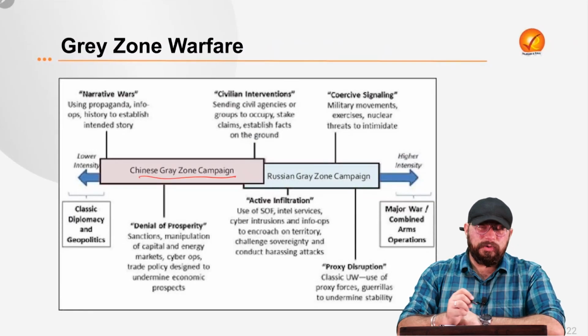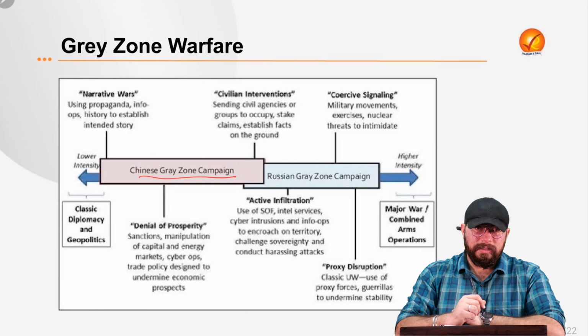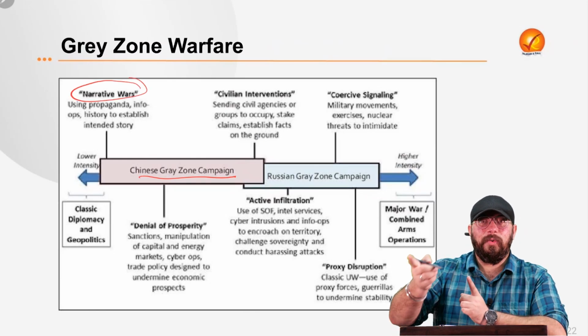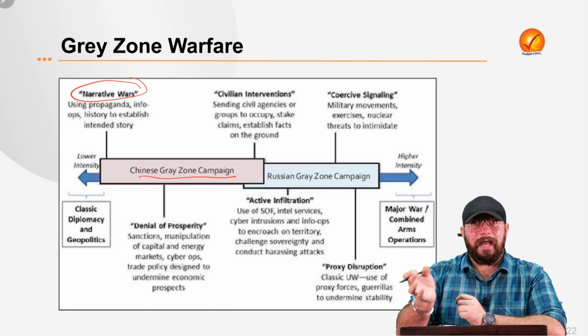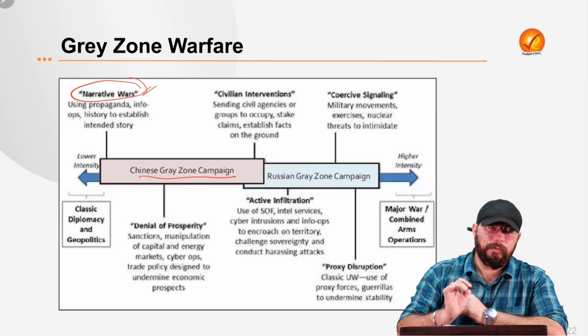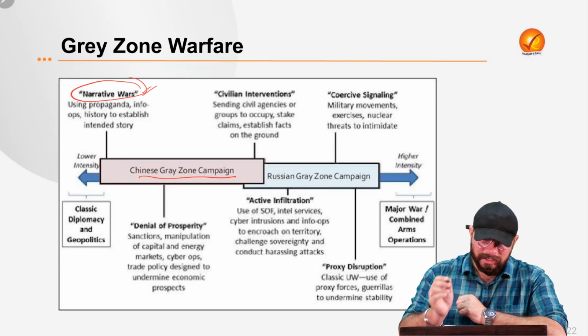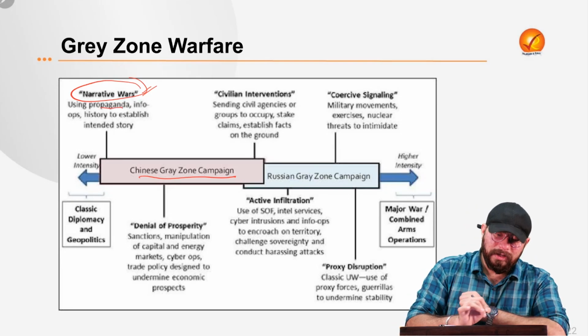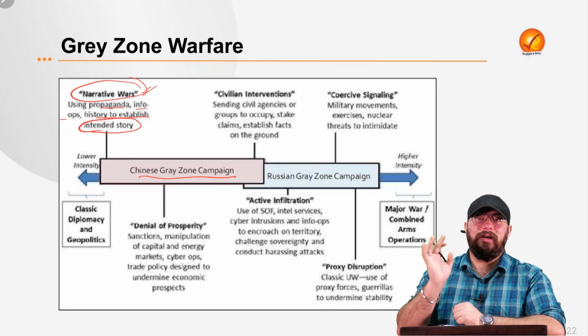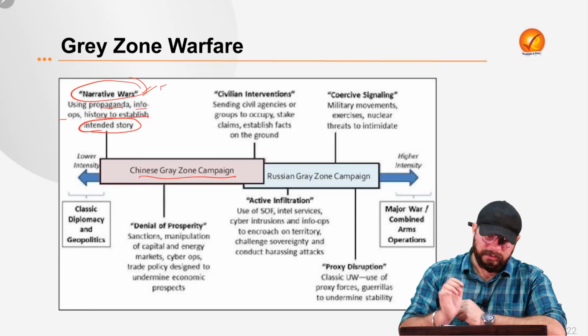So Chinese gray zone campaign, it involved a lot of things. First was narrative wars. So you're not resorting to outright war, that is with guns, ammunition, tanks. You're not resorting to that, but you're resorting to a narrative warfare. That is a gray zone warfare. It involves using propaganda, using information operations and history to establish an intended story which will help your country. That is a narrative warfare.